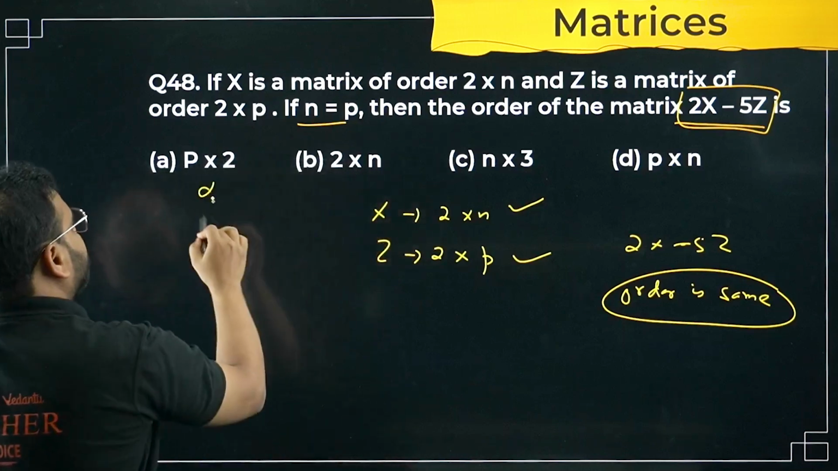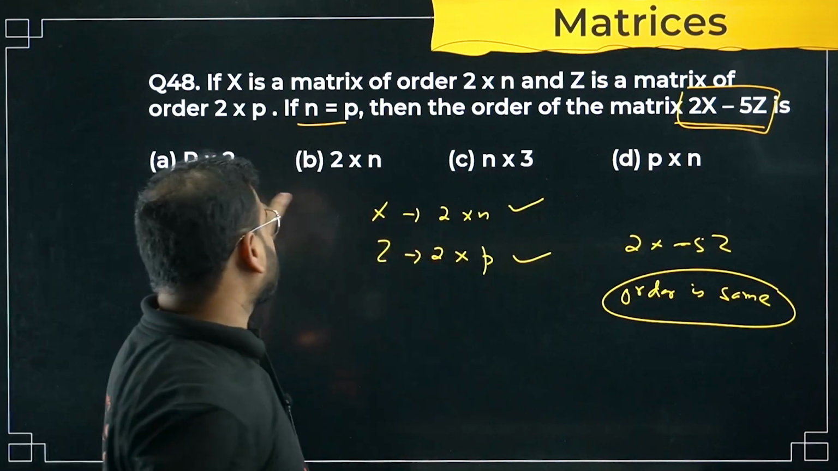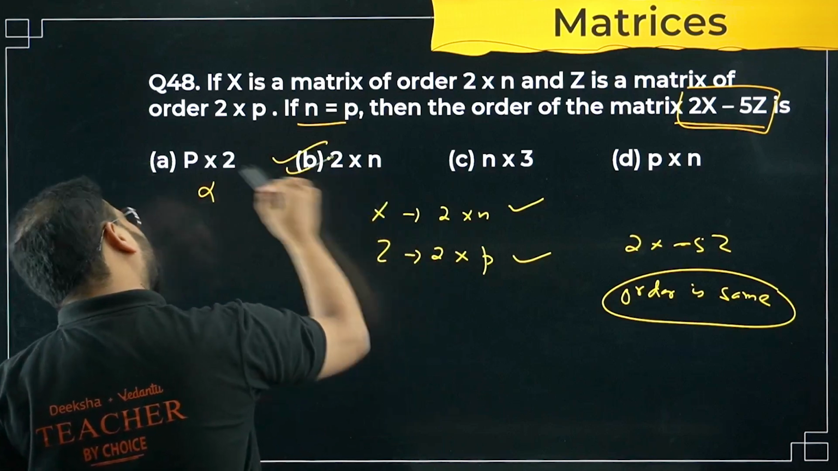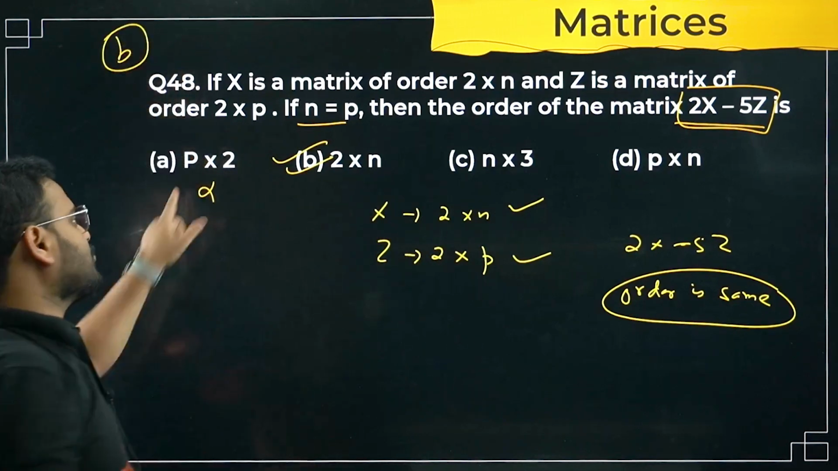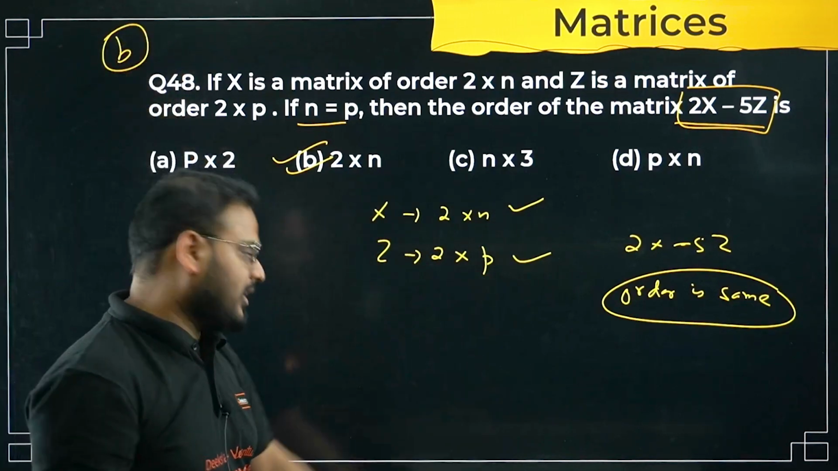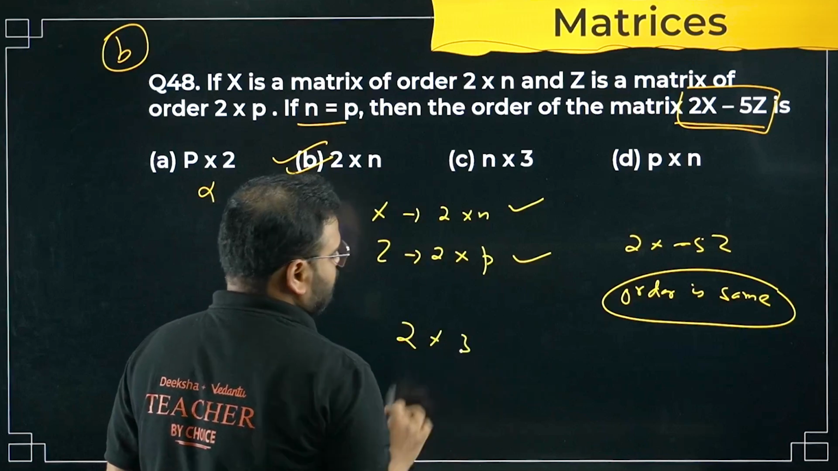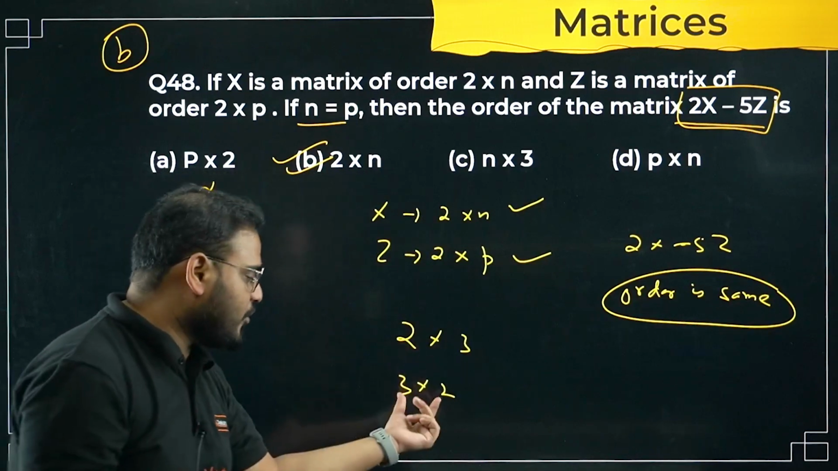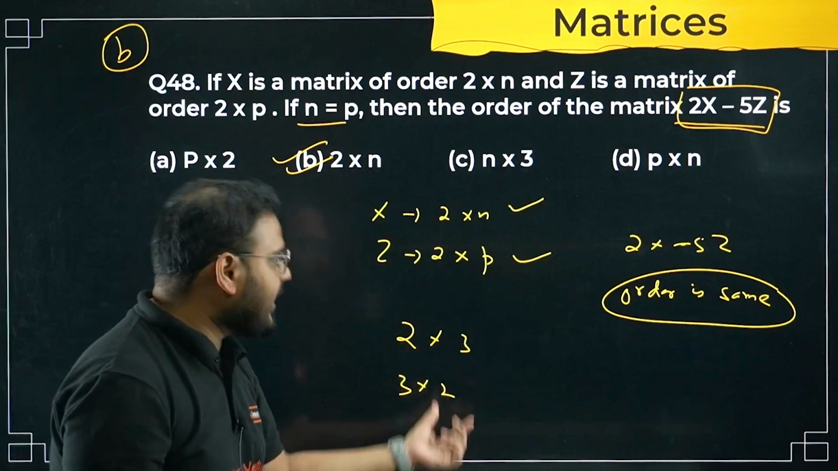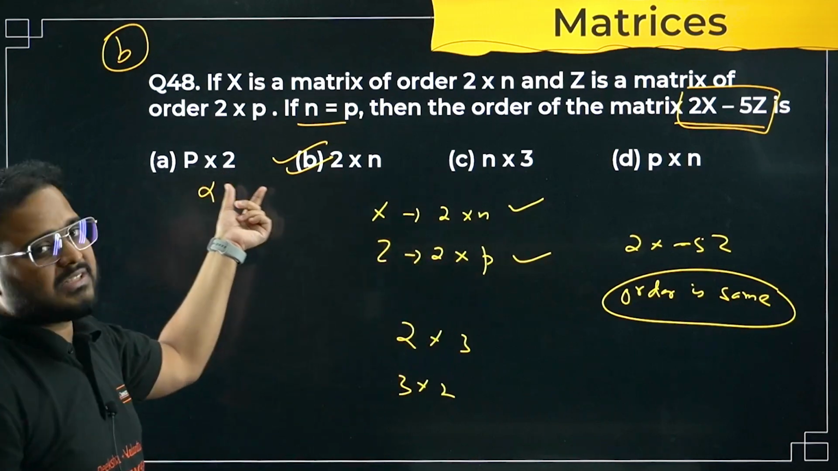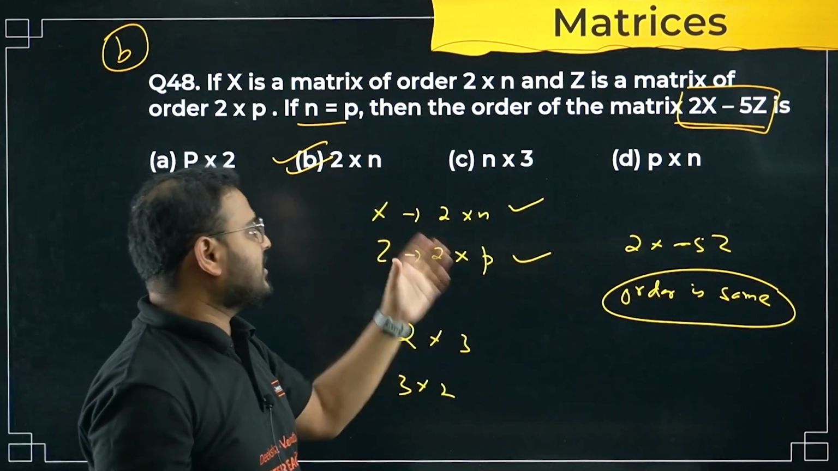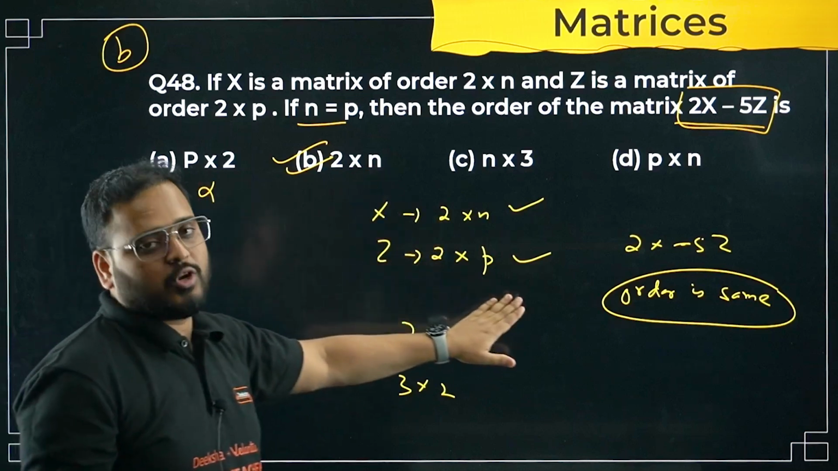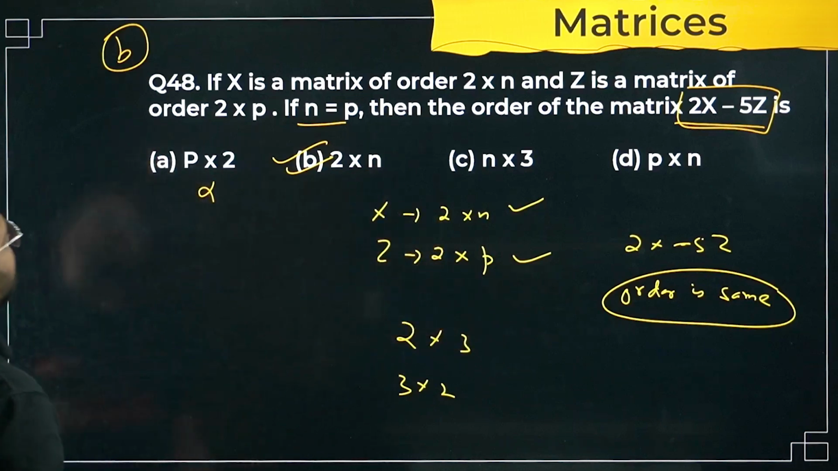P cross 2 is not right. 2 cross n is right. Why is p cross 2 not right? We're looking for 2 cross p. Let's say the order is 2 cross 3 over here, will it be the same as 3 cross 2? Can we say 2 cross 3 and 3 cross 2 are the same? No, right? So that's why 2 cross p and p cross 2 are not the same. The right option is 2 cross n, so option B is right.